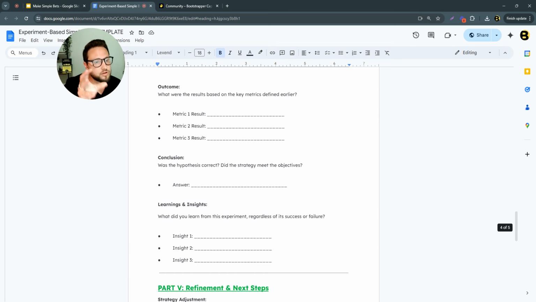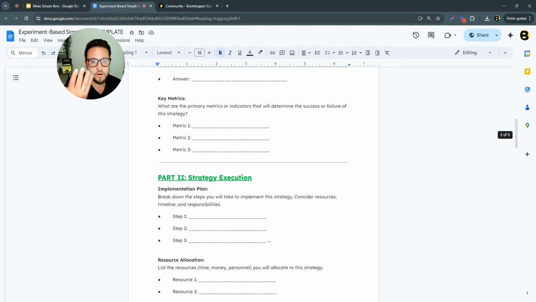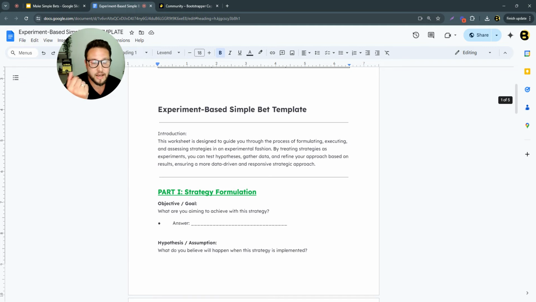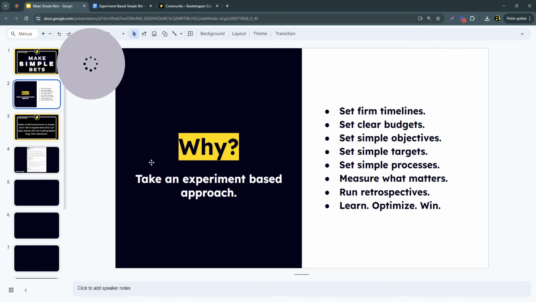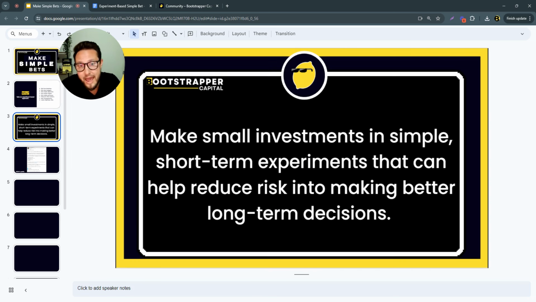Once you do this once or twice, you'll get a good framework of this is what it is. And then you'll be able to simplify even further for what it is for you and your business, right? And you'll make it your own. So this is just a getting started template. Then eventually, ideally, you're going to adopt it and then turn it into your own. And that's how you're going to be able to learn, optimize, and win consistently over time by making these simple bets inside of your business, right? That is the act of optimization.